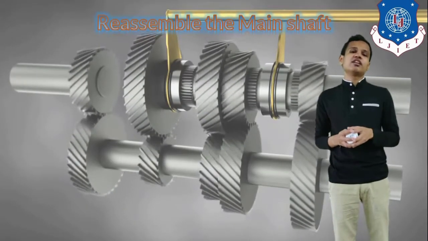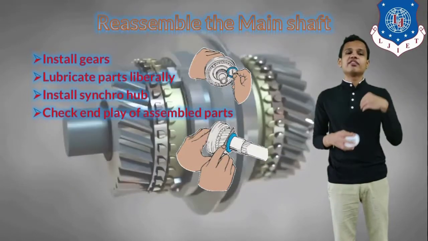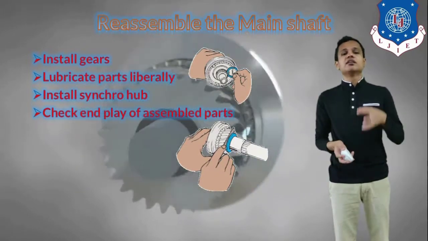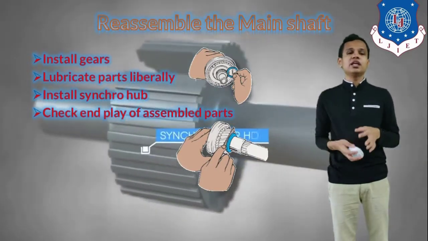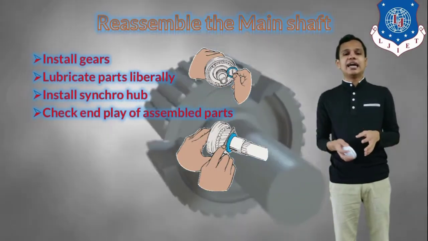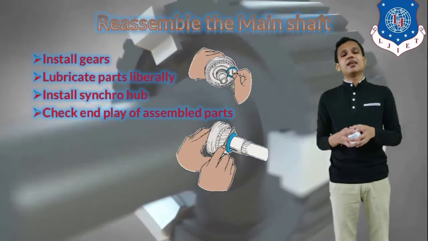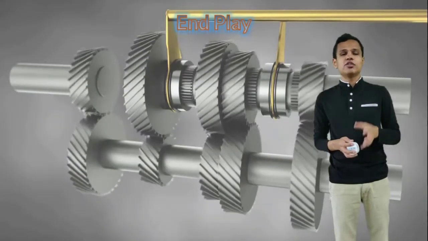Next, we will reassemble the main shaft. To reassemble the main shaft, we will install the gears on the shaft. We will lubricate all the parts properly. We will install the synchronizer hub on it, and at last we will check the end play of the assembled parts with the help of a thickness gauge or feeler gauge.